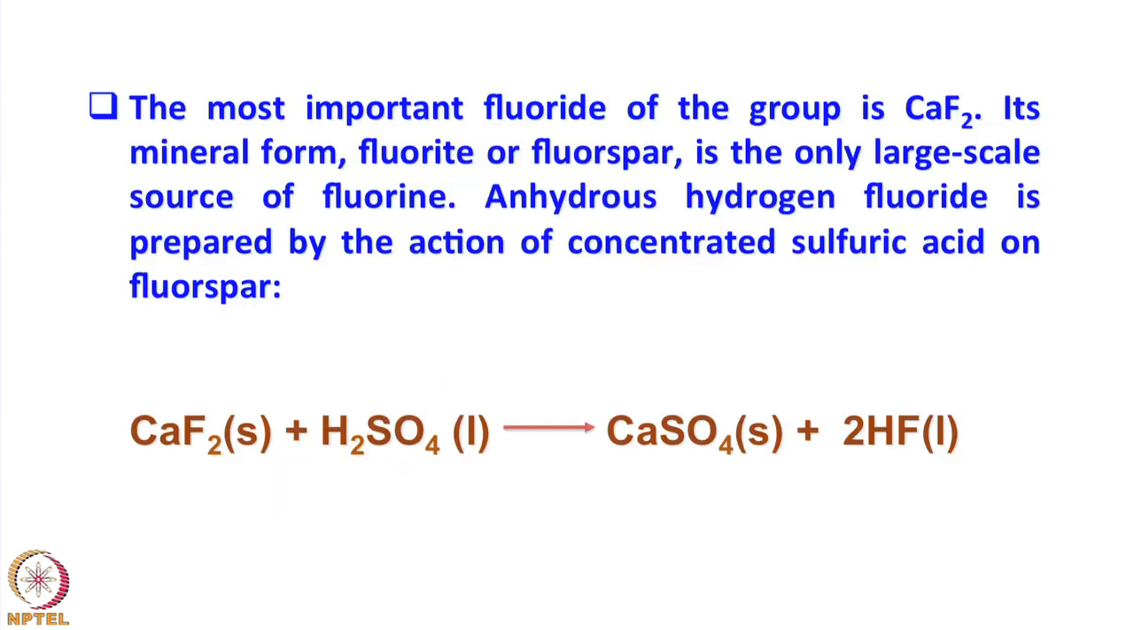Okay. The most important fluoride of group 2 is calcium fluoride. It is also called fluorite. Okay. Its mineral form fluorite is the only large scale source of fluorine. In fact, hydrogen fluoride is prepared by the treatment of sulfuric acid on calcium fluoride or fluorospar.